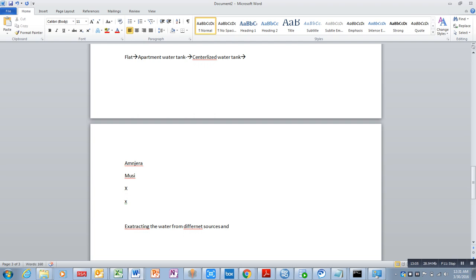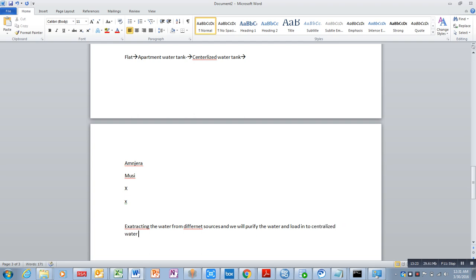and load it into the centralized water tank.